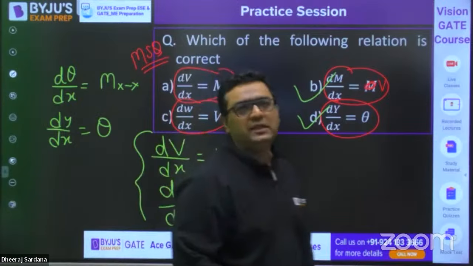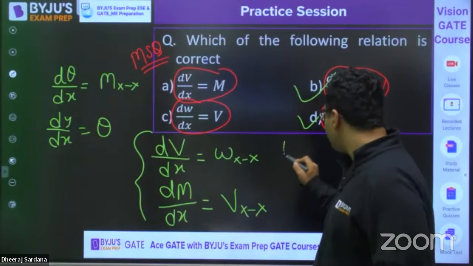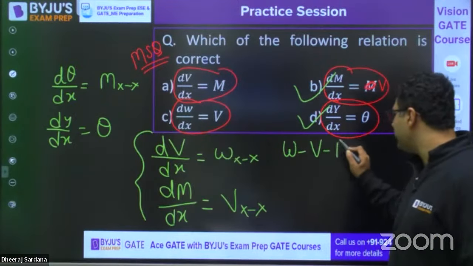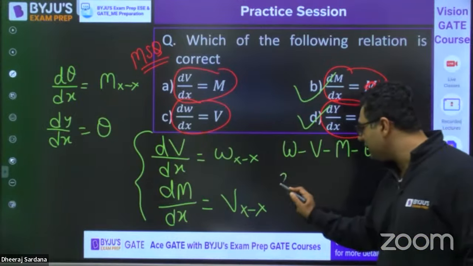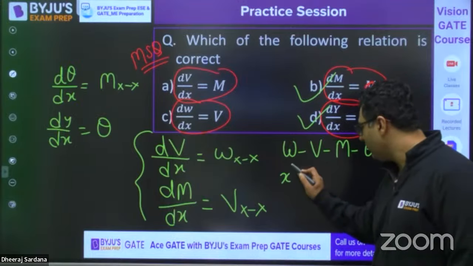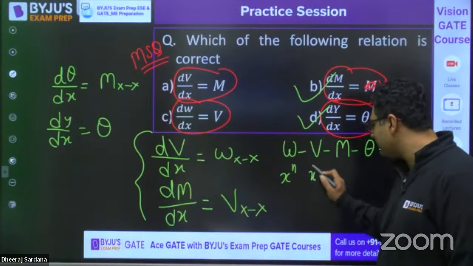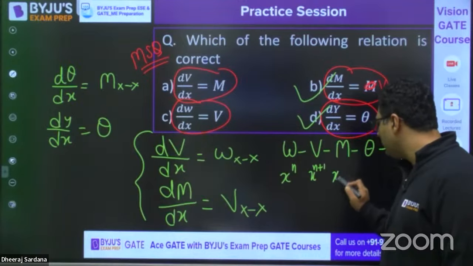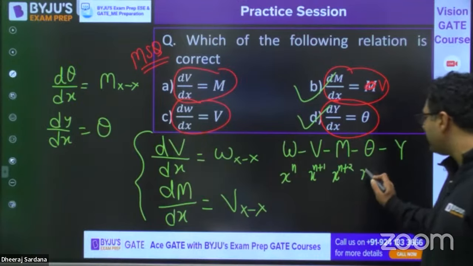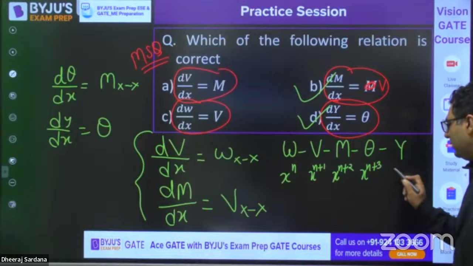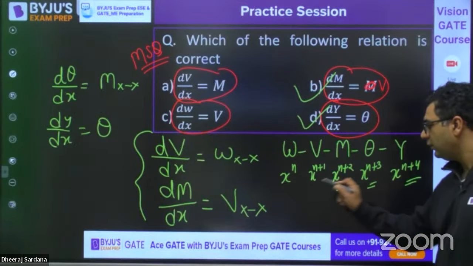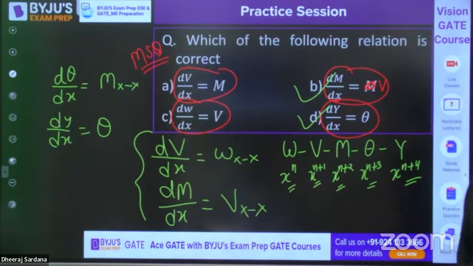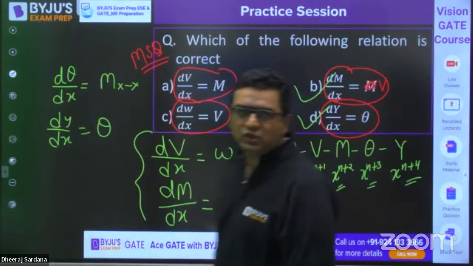So guys, always remember that load, then shear force, then bending moment, then slope, then deflection are in increasing power of x. If it is x to the power n, it will be x to the power n plus 1, n plus 2, n plus 3, n plus 4. Clear for everyone? So this is what you are going to use, and B and D are going to be the right answer for this.